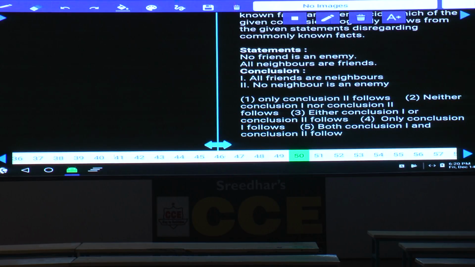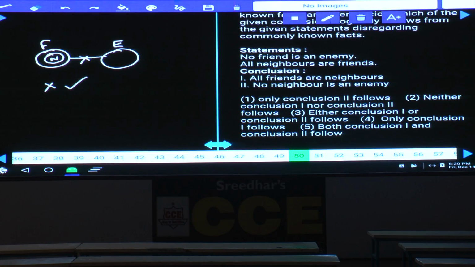No friend is an enemy, friend is here, and enemy is here. No friend is an enemy. Next one, all neighbors are friends. No friend is an enemy, all neighbors are friends. All friends are neighbors, that is false, because all neighbors are friends is true, all friends are neighbors is false. No neighbor is an enemy, definitely true.